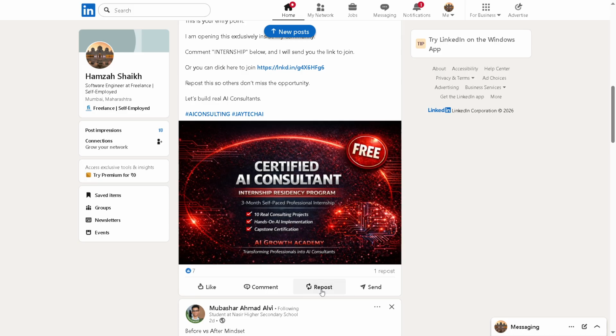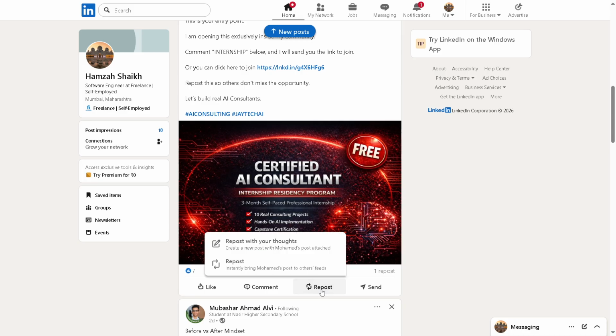Once you've found the post, it's time to interact with it. Look for the repost button located directly beneath the content you wish to share. This button is essential for quoting. It shows your intention to share this post with your own insights.